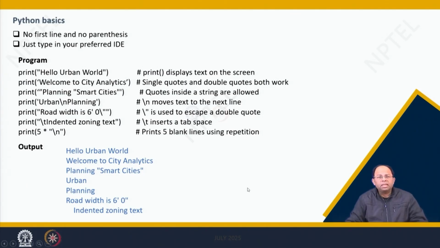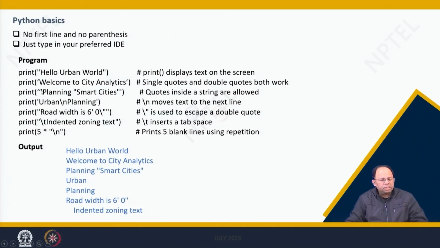In the output you can see that we are printing hello urban world and then welcome to city analytics and so on. Now if I want to print quotes within a string, because the string itself is within quotes, but we also want to put some quotes, so we give double quotes. So you can see over here, planning smart cities, we are able to print that.